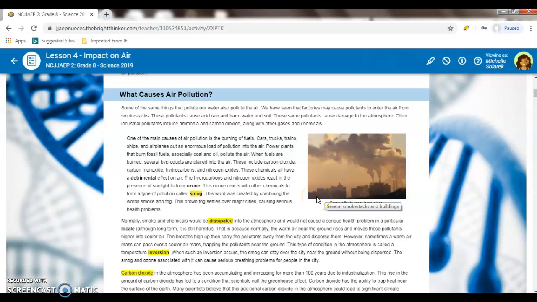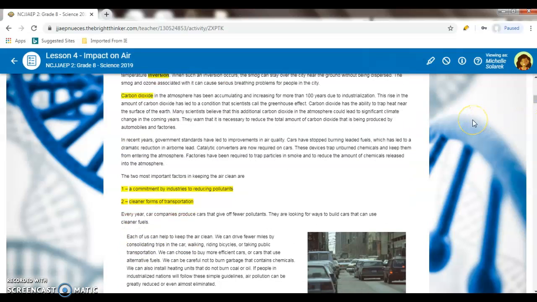So going on, however, sometimes a warm air mass can pull over a cooler air mass, trapping the pollutants near the ground. This type of condition in the atmosphere is called temperature inversion. So that is the sixth answer. What type of conditions in the atmosphere and temperature are called inversions? When such an inversion occurs, the smog can stay over the city near the ground without being dispersed. The smog and ozone associated with it can cause serious breathing problems for the people in the city.